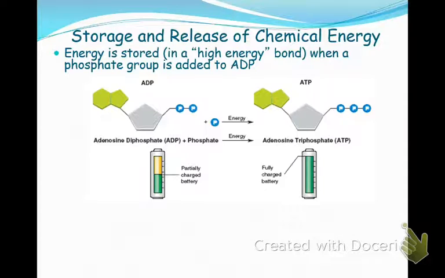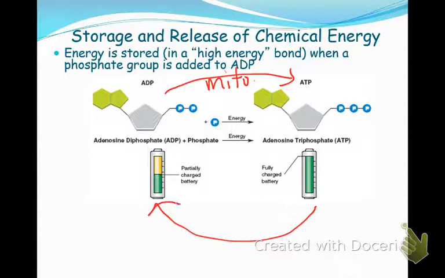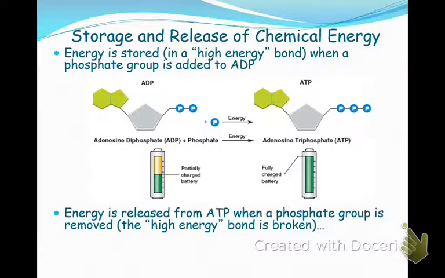Where in the cell are we constantly pulling phosphates off ATP, though? Well, let me leave you with that question. You guys just told me that we are going from ADP to ATP in the mitochondria, and I'm asking you, where do we go from ATP back to ADP? I'm going to leave you with that thought, and maybe it'll become a little bit more clear as we move along.